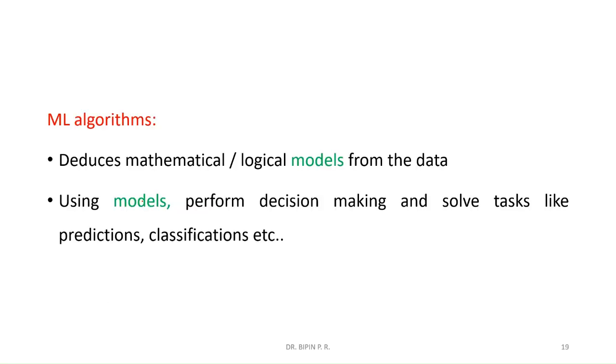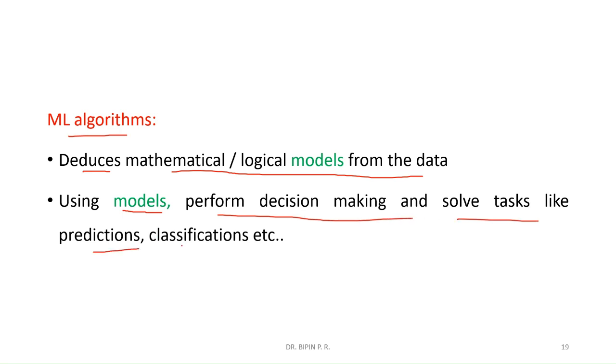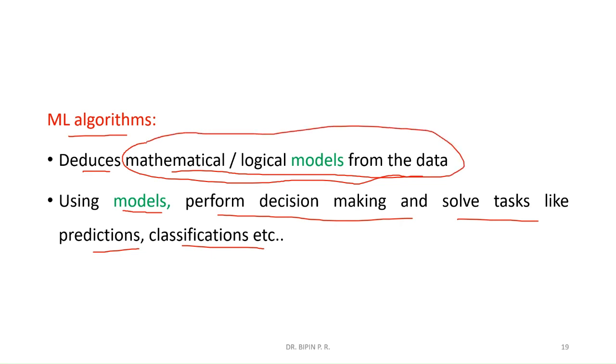We have seen it already. Now, what are machine learning algorithms? Machine learning algorithms deduce mathematical or logical models from past data. Using these models, they perform decision making and solve tasks like prediction, classification, etc. This is the learning phase, the training phase.